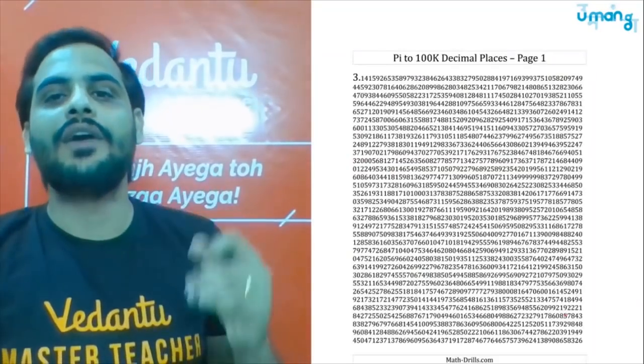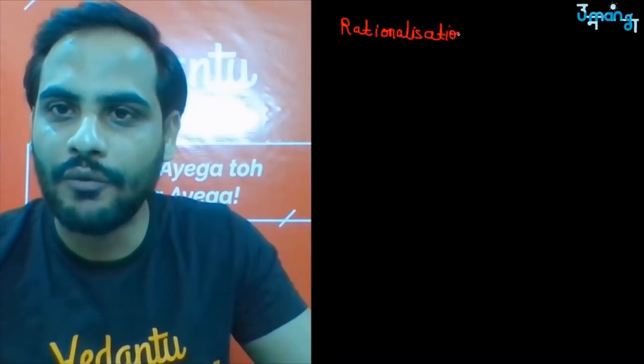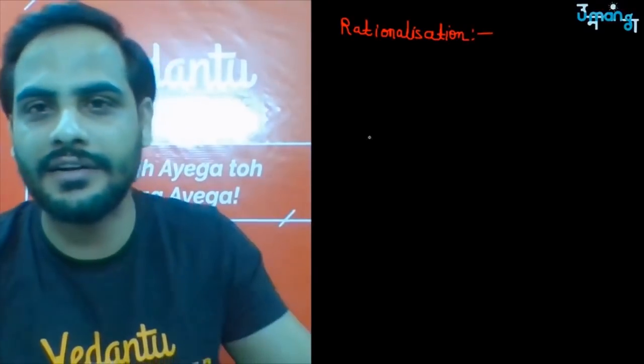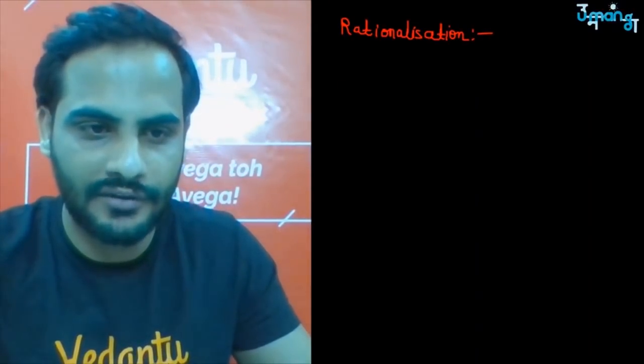Okay, so now let us start today's class. Today's class topic is rationalization. What is rationalization?